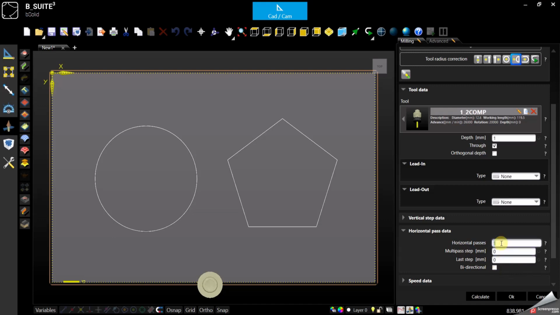So I want 2 horizontal passes, and see, nothing happens because there is no step specified. So I want 2.5 millimeter. I want to remove 2.5 millimeter each step.